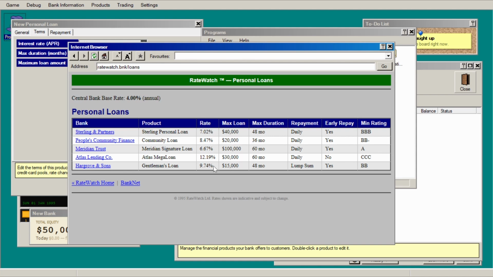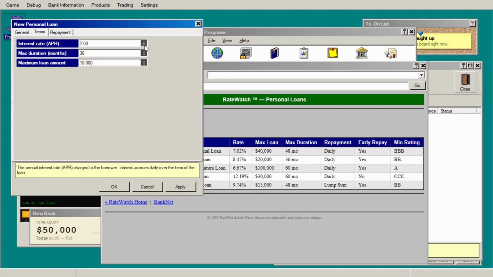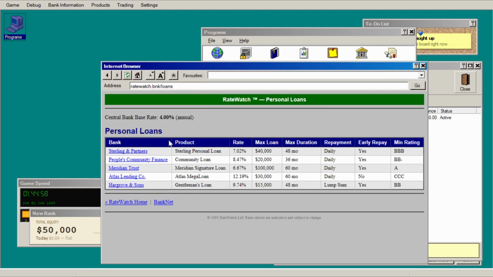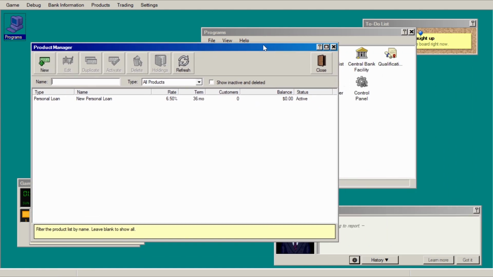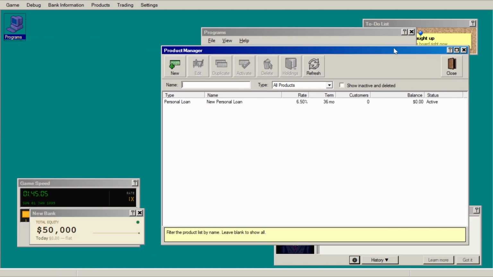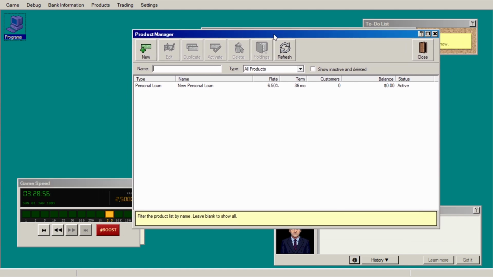I think we may narrow that in the future, but we can see it's between 6.5 up to 12. So our bank is new. We don't have any reputation. So if we want to make some money, we're going to have to undercut the competition. So let's set it to say 6.5% as our interest rate. So let's create the product. We can close our internet browser now. And here it is. So we're going to run time forwards and wait until we have a customer pop up.